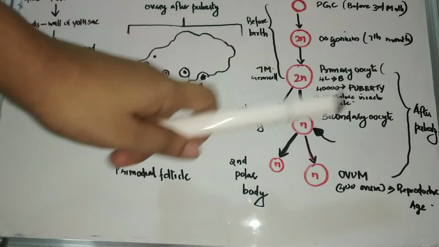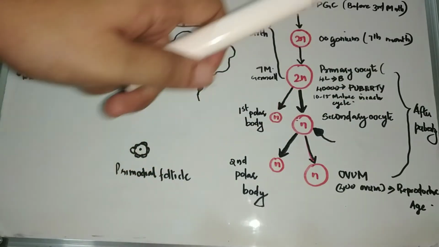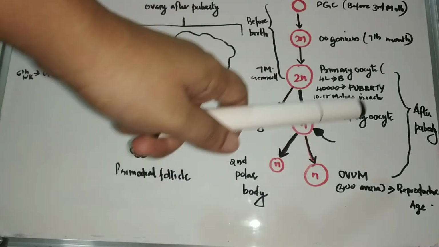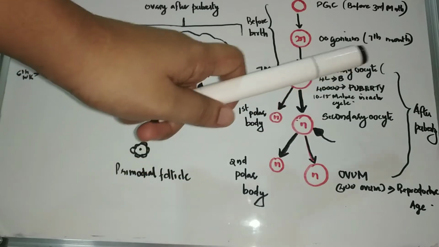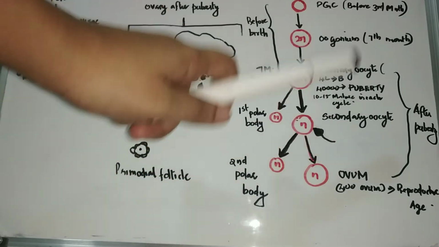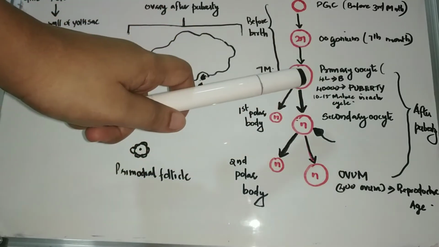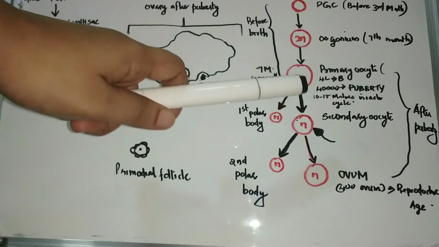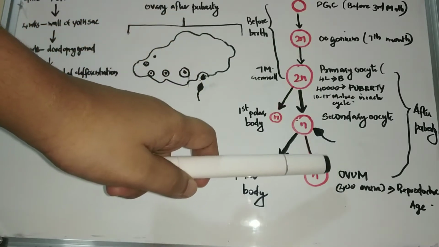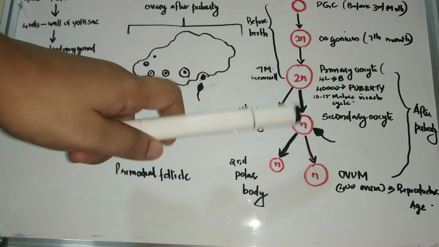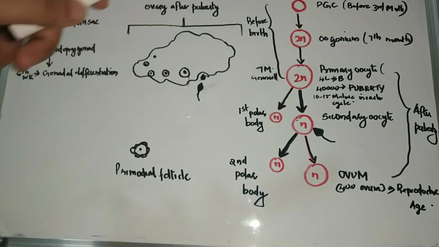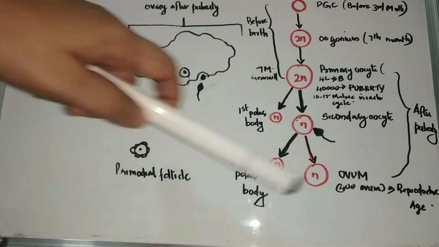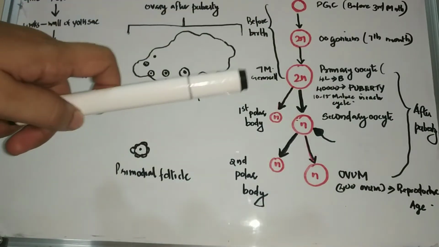So when does it complete the second meiotic division? It only completes the second meiotic division if it is fertilized by a sperm. That is, when the secondary oocyte is fertilized by a sperm, it completes the second meiotic division and it results in the formation of an ovum and also the second polar body. So these are the steps of oogenesis.